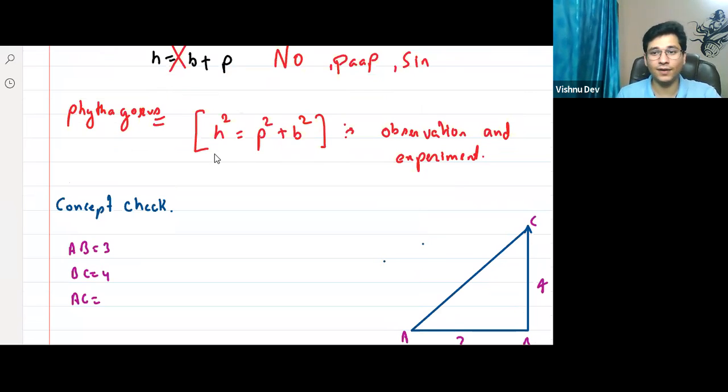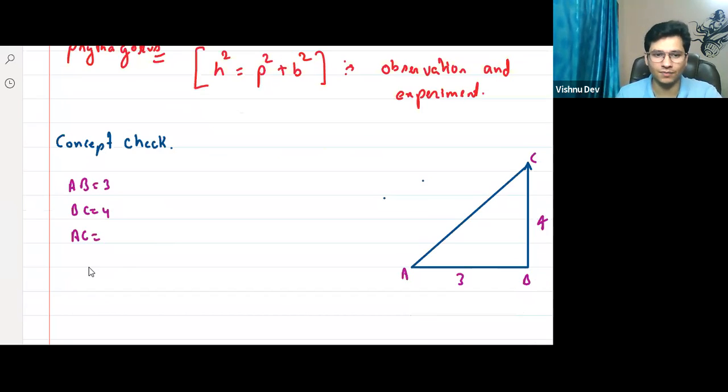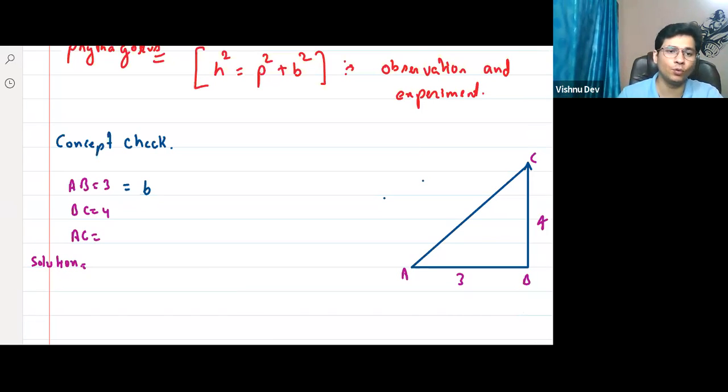First, we will use what? Pythagoras theorem. This is a concept check. So let us see the solution. What is AB? Sir, AB is equal to base. Step by step. That's how we process the information. So AB is base. What is BC? BC is perpendicular. What is AC? AC is hypotenuse.